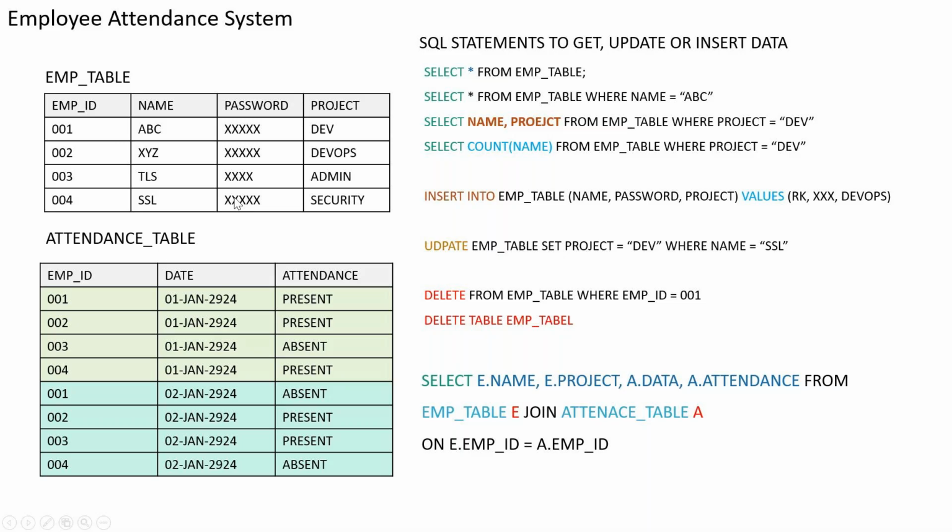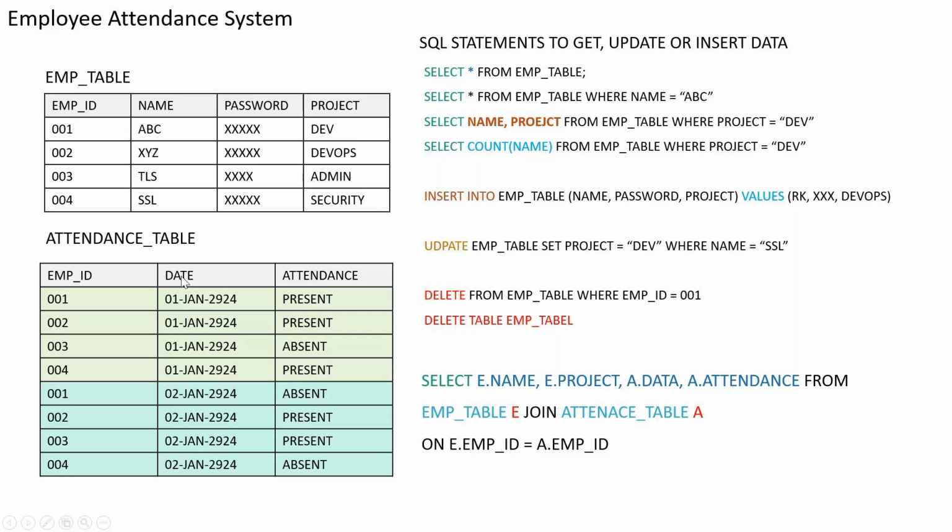Okay, so for that you need to run something like select e.name, e.project, a.date, and a.attendance. Now what is this a and e? First of all, this name is what I want. I want two things from the employee table: name and project, and from the attendance table, I want date and attendance. Okay, these are the four things which I want: 1, 2, 3, 4. I don't want star. I want only name, project, date, and attendance.